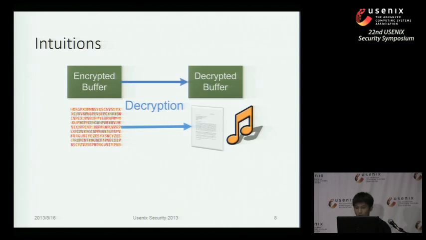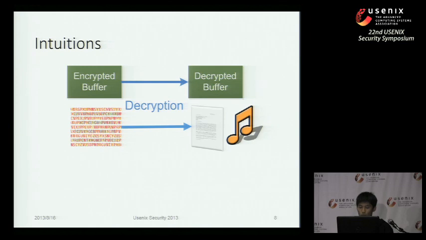Our Movie Stealer comes out of a very simple intuition, illustrated in this slide. First of all, we define a buffer as a consecutive array of bytes. For ease of implementation inside a program, data are usually put into buffers, and so are media streams, right? The encrypted media stream must be decrypted before playing, so the decrypted media stream is accessible at some point in the program.